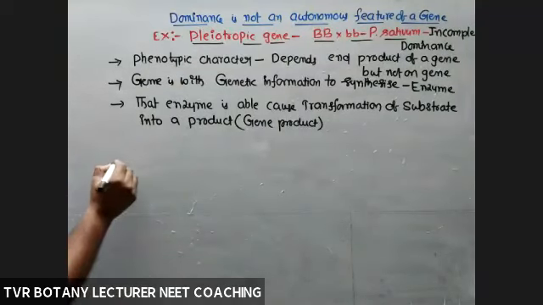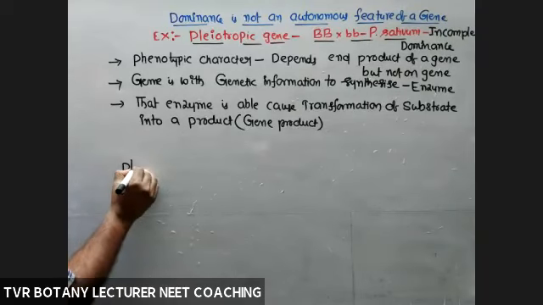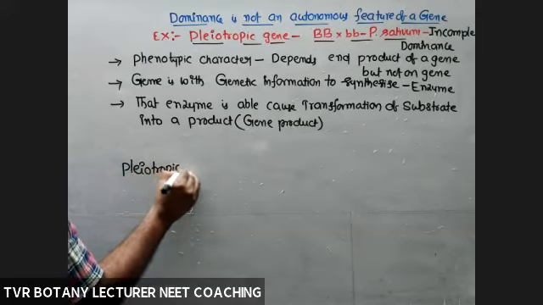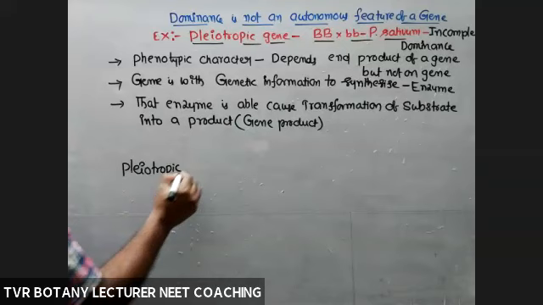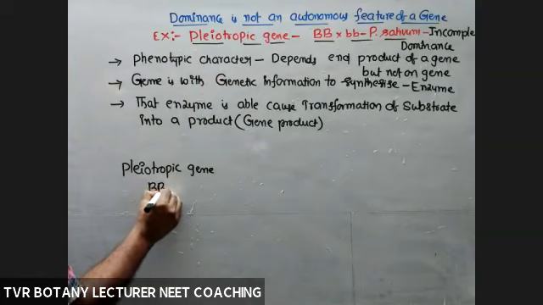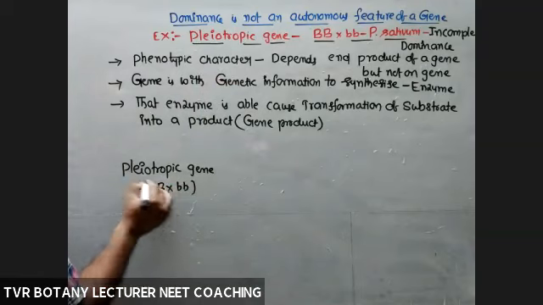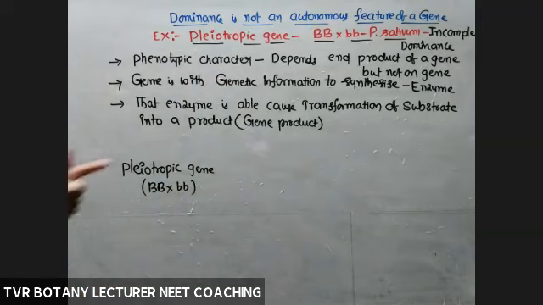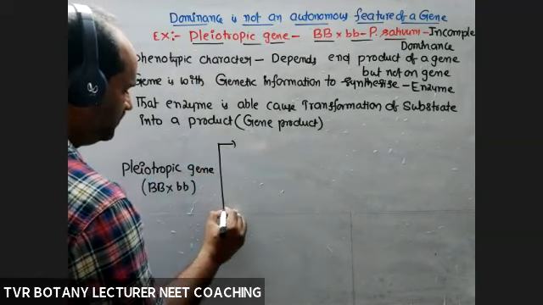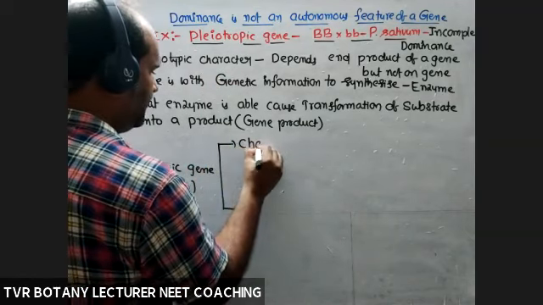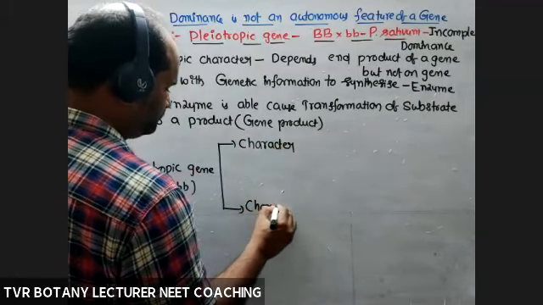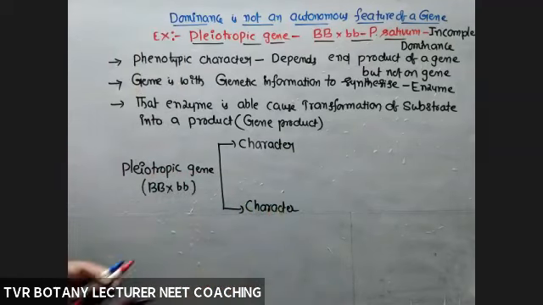Pleiotropic gene. In the case of a pleiotropic gene, this is one gene only, with capital B and small b being the alleles of that gene. See, this gene is coding for two characters, character 1 and character 2. Two characters or not?